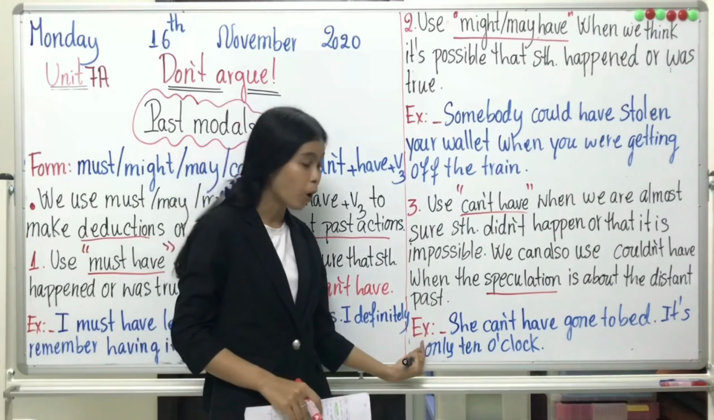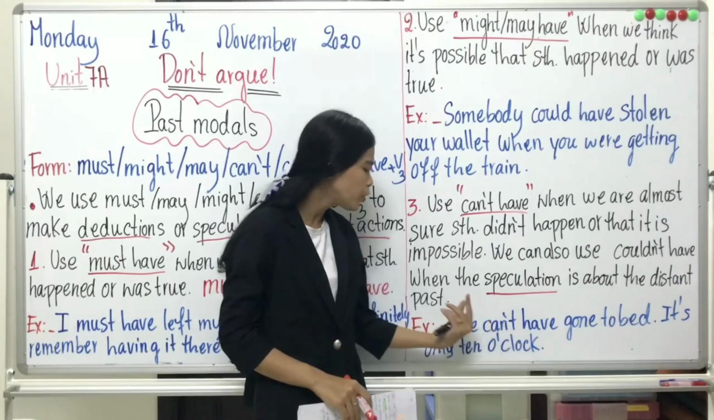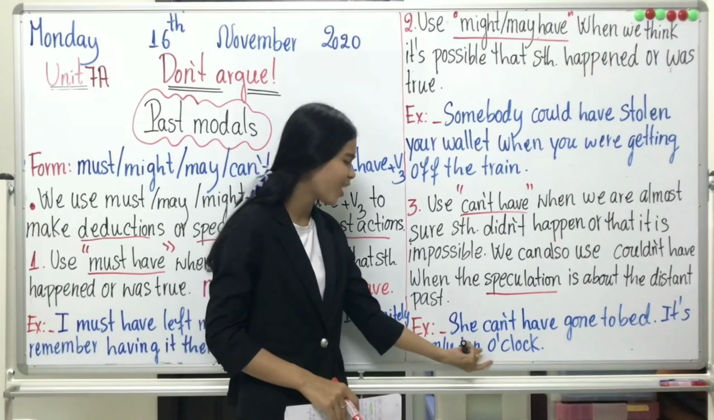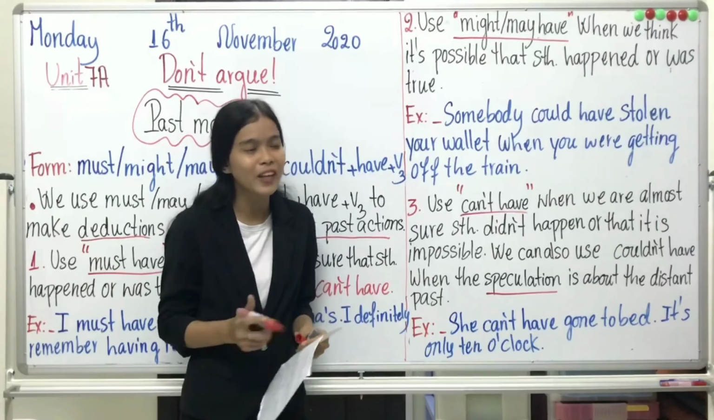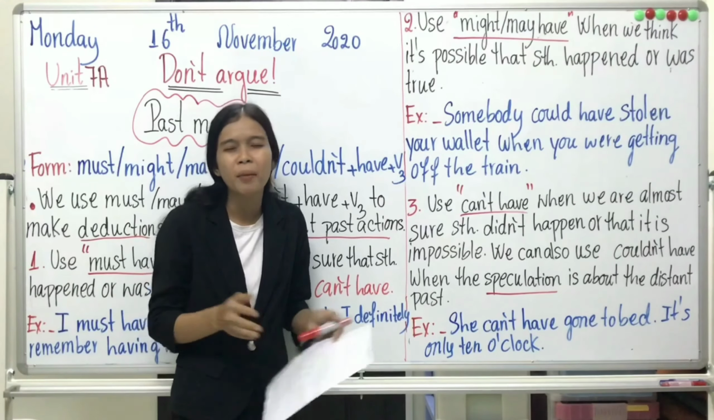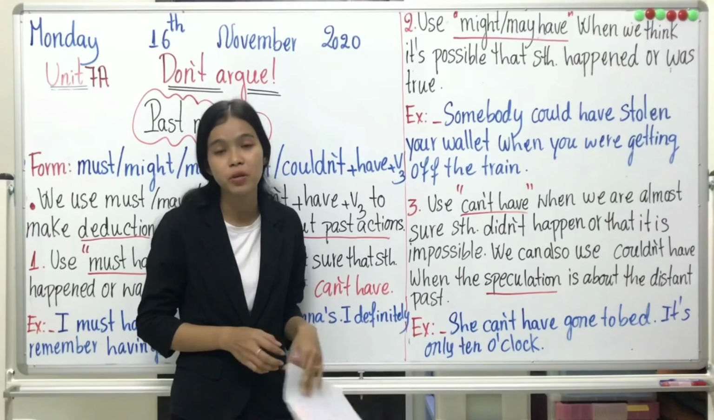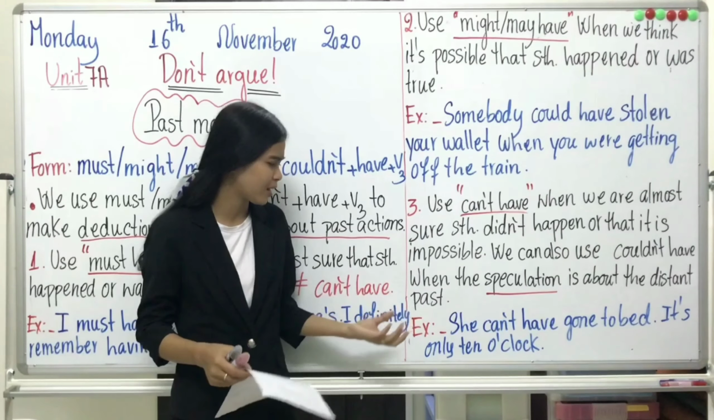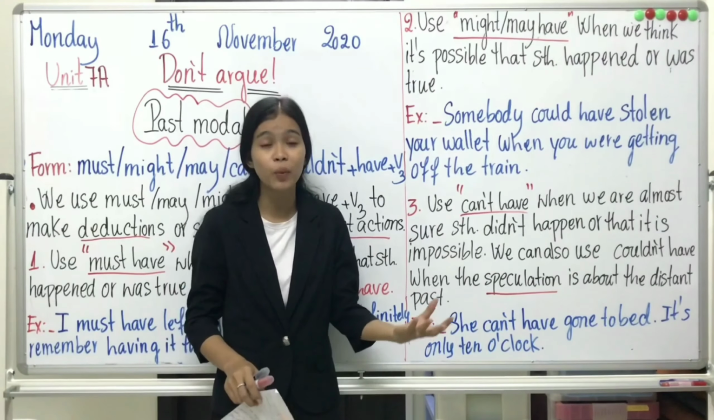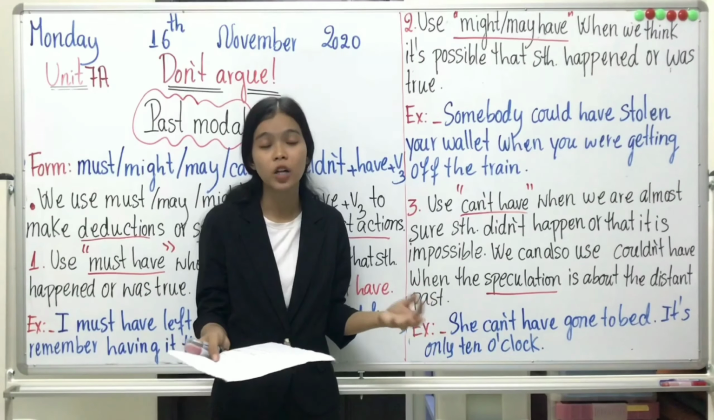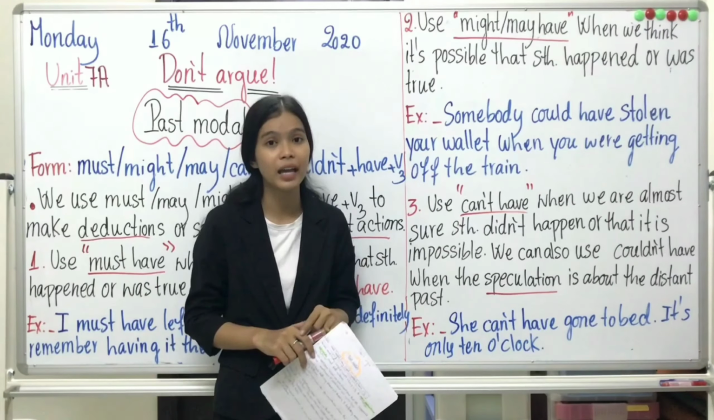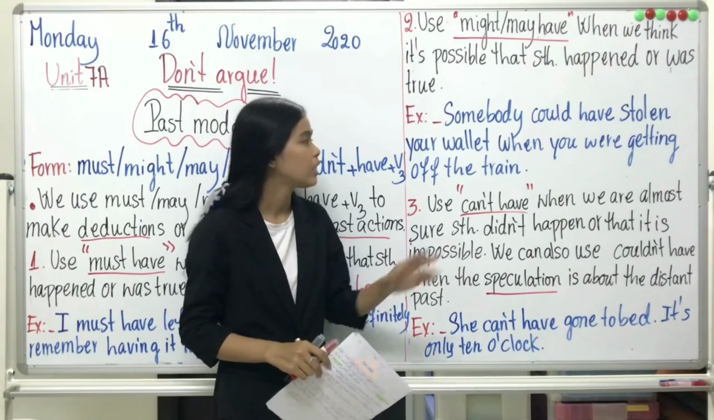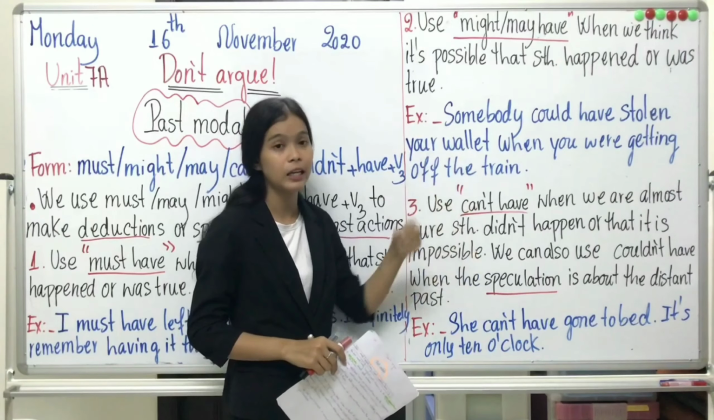Example: she can't have or couldn't have gone to bed. It's only 10 o'clock. You probably think that she normally goes to bed at 12 or 1, and then you say that she can't have gone to bed because it's only 10 o'clock. Anyway, you are not in that situation, but you guess. It is impossible to happen. It cannot happen. So both are different.